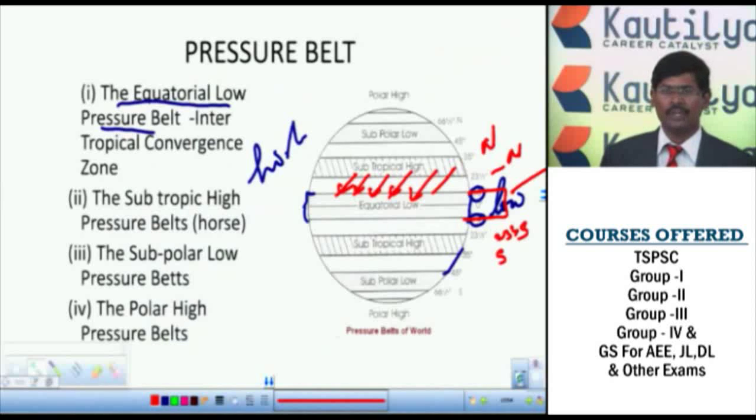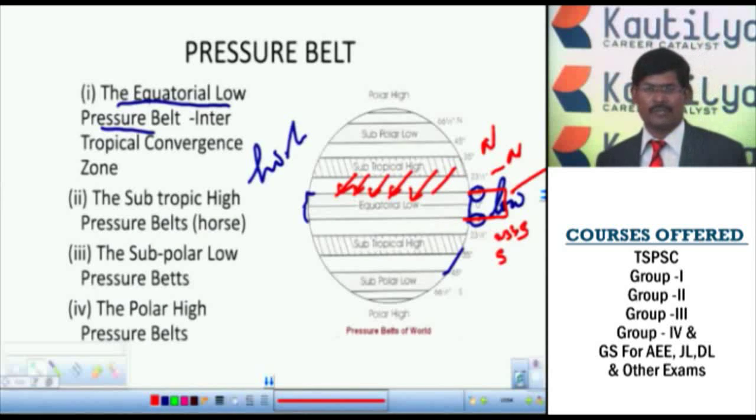Whenever the direction of the winds changed, due to a change in atmospheric pressure, they used to throw the horses into the ocean or the sea. That's why the subtropical high pressure belts are called the horse latitudes. You understand why it is called that?